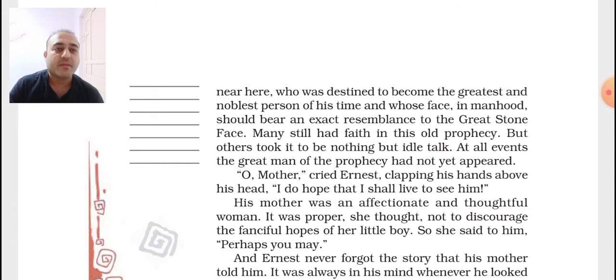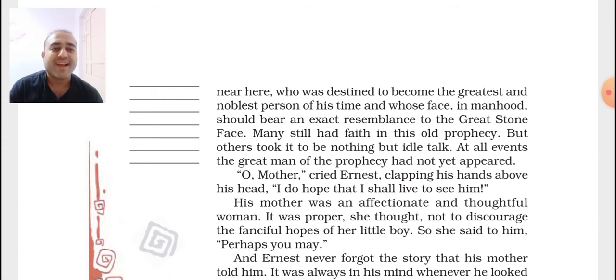Many still had faith in this old prophecy, but others took it to be nothing but idle talk. Okay, so some people believed it to be true, and others were not serious about this talk. At all events, the great man of the prophecy had not yet appeared. That means the people in the valley kept on waiting for the great man on many occasions, but he had never appeared, not till date.